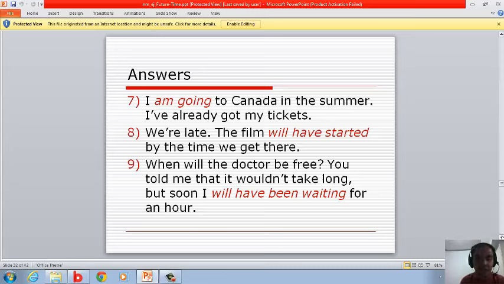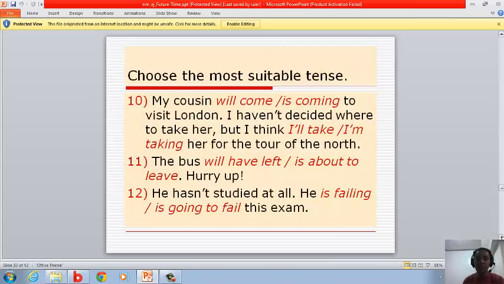Answers. The answer in number 7 is I'm going, while number 8 is will have started, number 9 will have been waiting. Those are the answers, okay? Number 10 to 12. Another exercise. My cousin is coming to visit London. I haven't decided where to take her, but I think I'm taking her for a tour of the north.